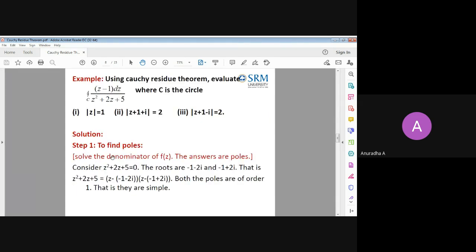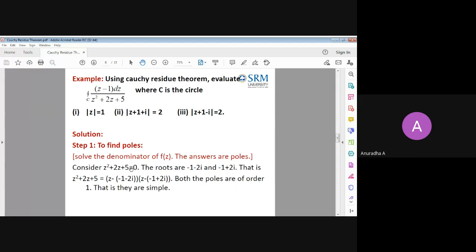For example, I have given here the Cauchy residue theorem, one question, but three different curves. One by one we will see. So first, what is given in the denominator? From the denominator only, we have to solve for poles. So take the denominator equal to 0: z square plus 2z plus 5 equal to 0.